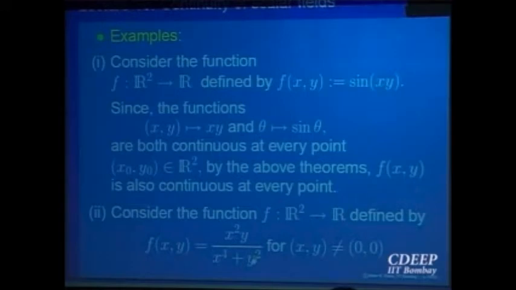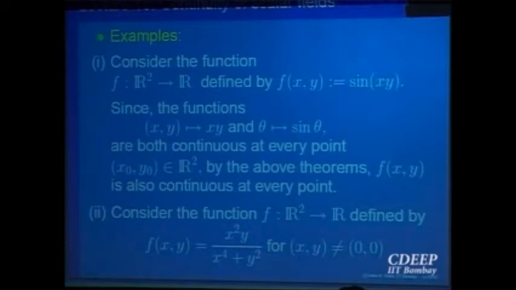Numerator and denominator at points other than (0, 0), by the usual algebra, it is a continuous function. But what happens at the point (0, 0)? At the point (0, 0), we want to find whether the limit exists or not. And now just try to guess what could be the limit at the point (0, 0) if it is to exist.